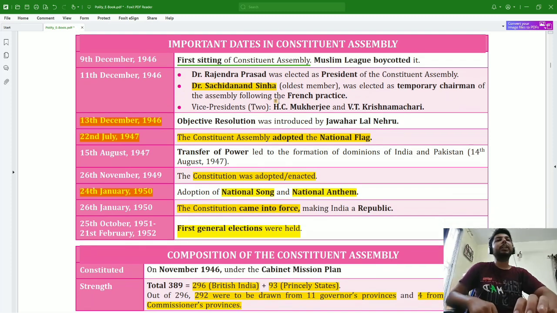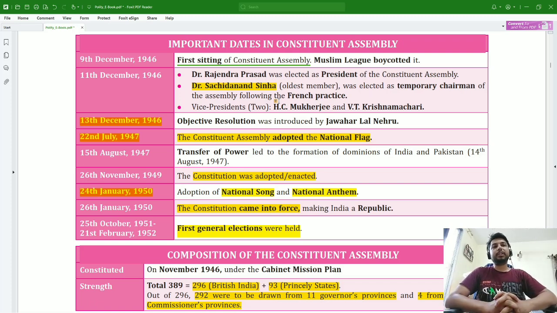Then we will talk about some of the important dates in the Constituent Assembly. Like on 9th December 1946, the first sitting of the Constituent Assembly happened, but the Muslim League outrightly boycotted it. So no member of the Muslim League came in the Constituent Assembly.